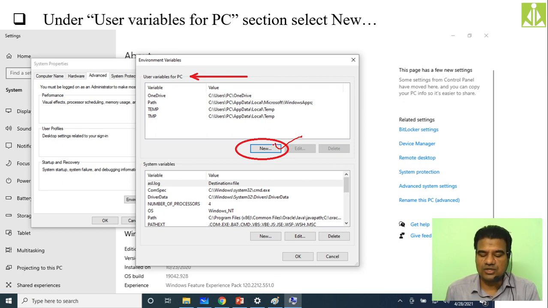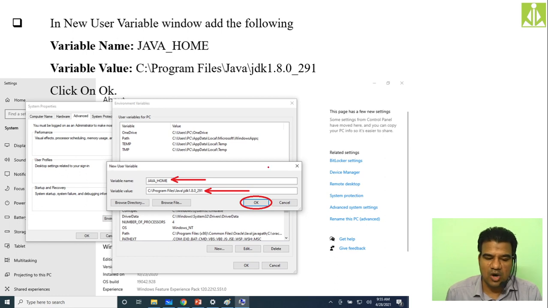When you click on the New button, a small New User Variable window will appear. Inside that, you have to put two things: the variable name and the variable value. Keep the variable name as JAVA_HOME, all capitals.